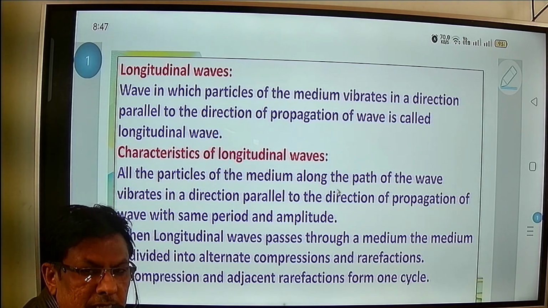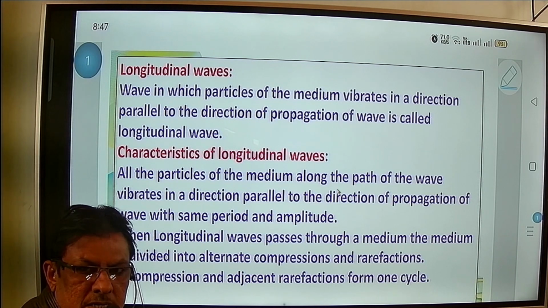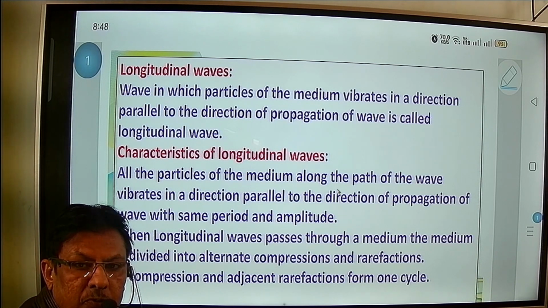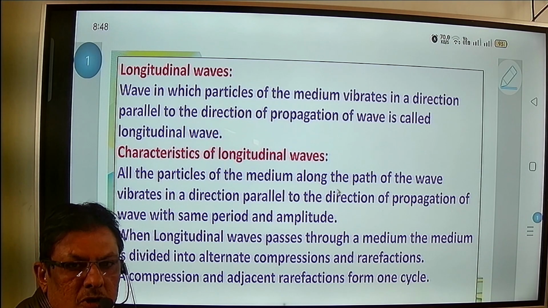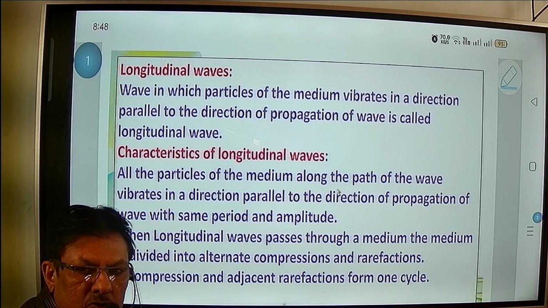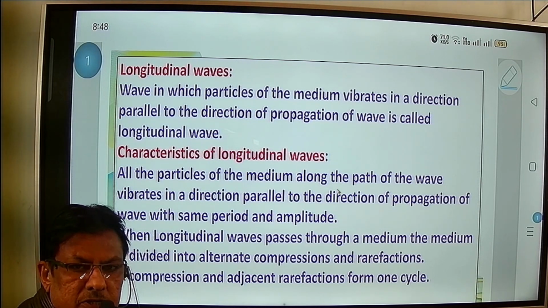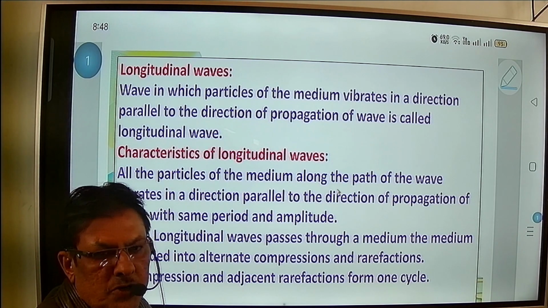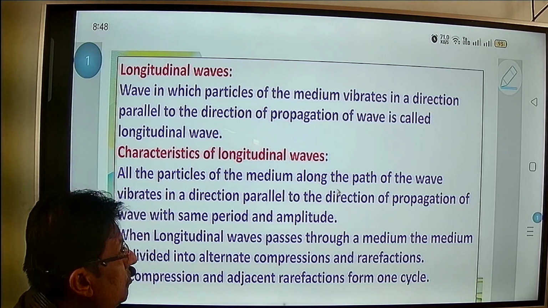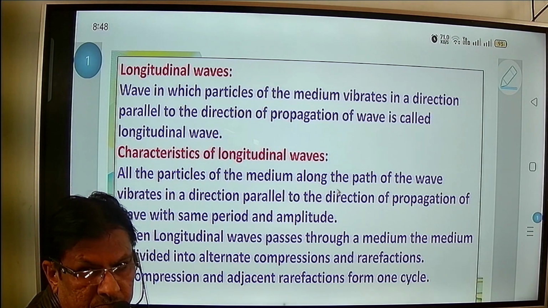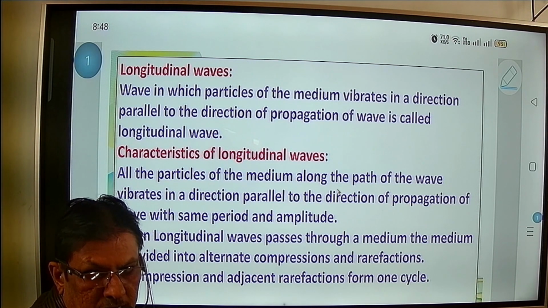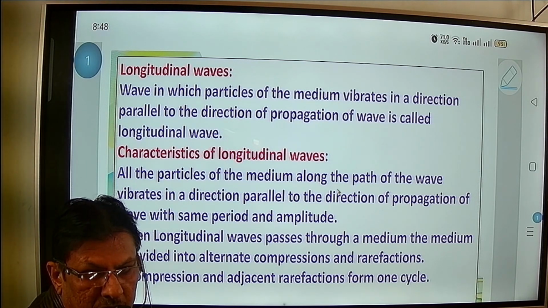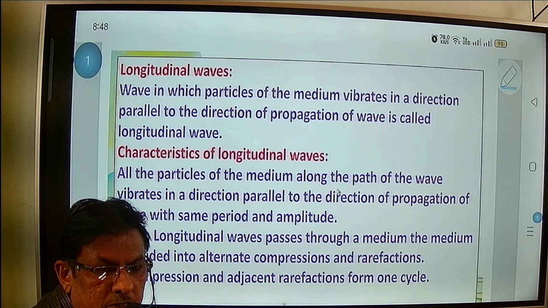So this happening takes place when the wave is propagating. And if such an event takes place, then such a wave is called a longitudinal wave. So how do we define the longitudinal wave? A longitudinal wave is a wave in which the particles of the medium vibrate in a direction parallel to the direction of propagation of the wave.